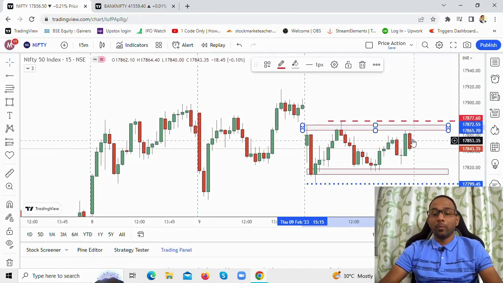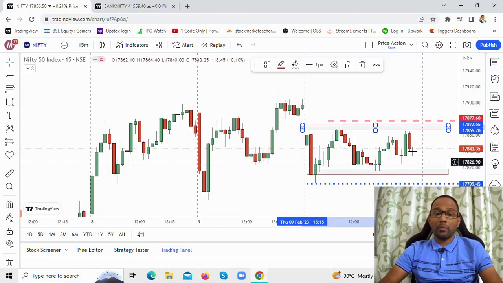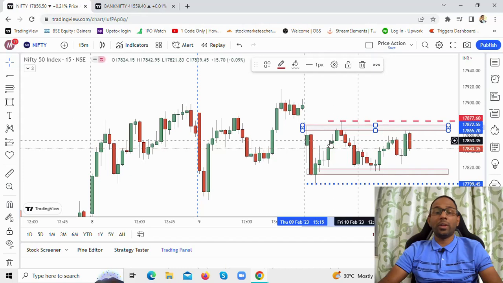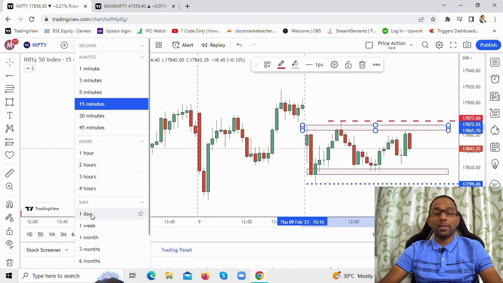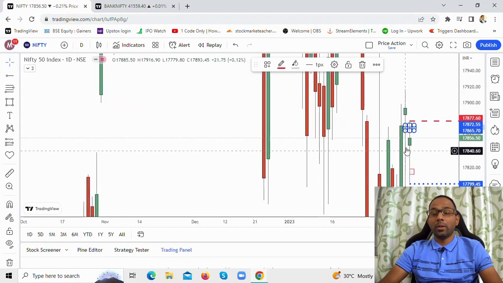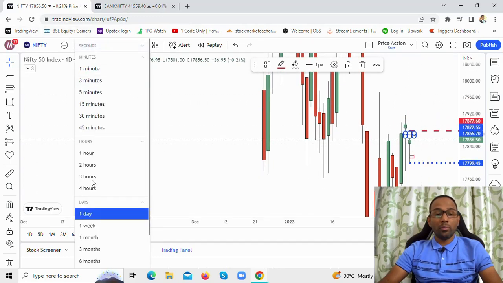If you see today's price action, it's more of a rectangular pattern, where you see a consolidation happening on the charts. Nifty opened here, and the close is very near to the open, and you can see this is a small candlestick pattern, an indecision candlestick pattern. On the daily time frame, you can also see a small candlestick pattern with a bullish bias to it.